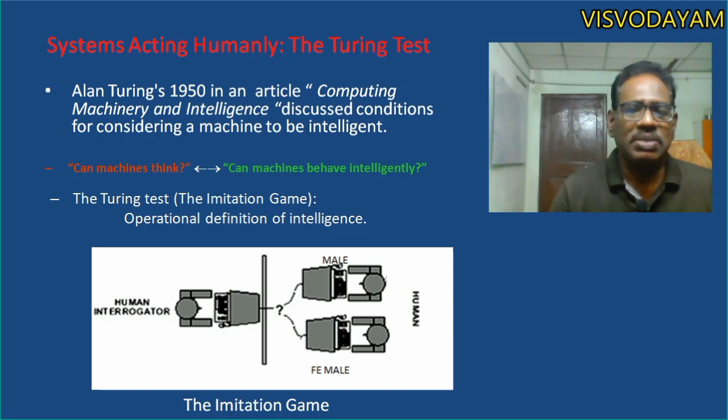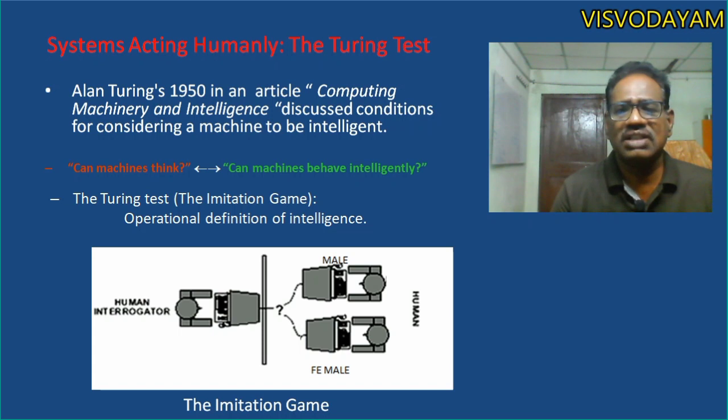There will be another cabin with a human interrogator. The human interrogator will give some questions to the male and female participants. Based on the answers received, the interrogator has to find who is the male and who is the female.